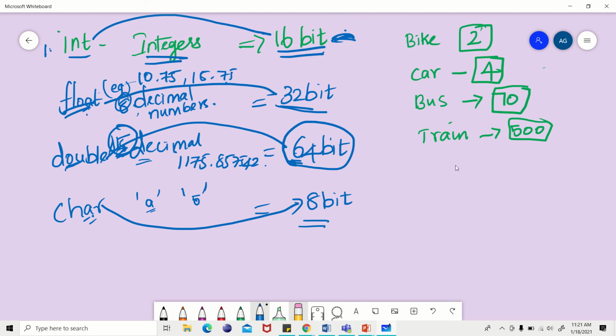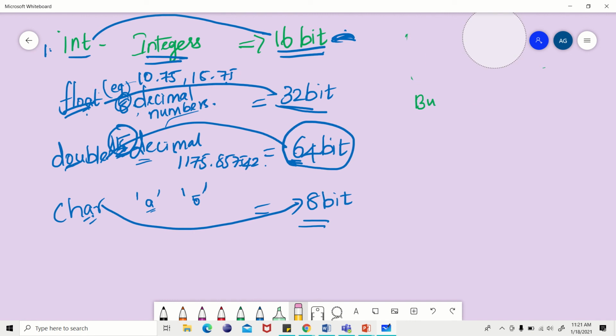Now I can give you one example. I have a value here, n is equal to 4. For this n, which data type can I use? I can use int. Here I have a is equal to 7.85.